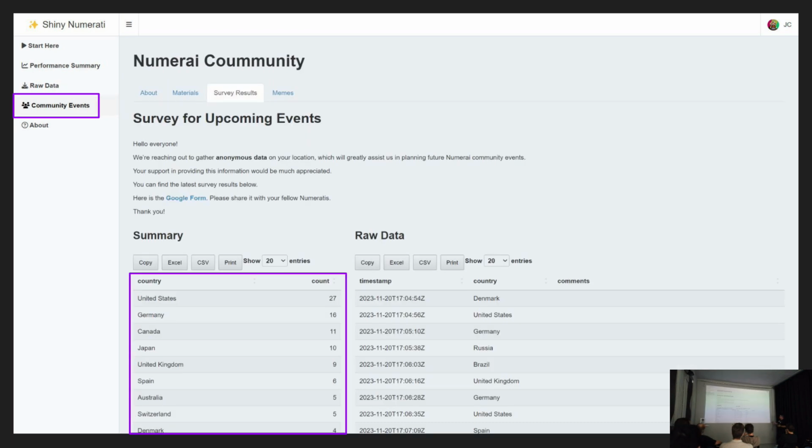And this is again proving that we are coming to the right country. So this is like the survey I did. I posted on the forum and asked people to vote for the favorite city or favorite country. So we see that we've still got US on top. So the next one is Germany. So that's why we're here.